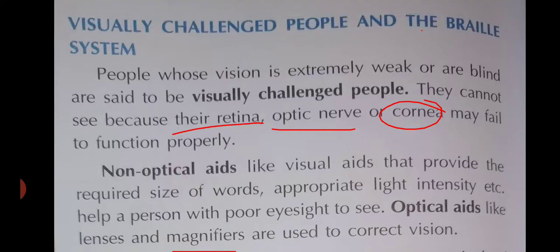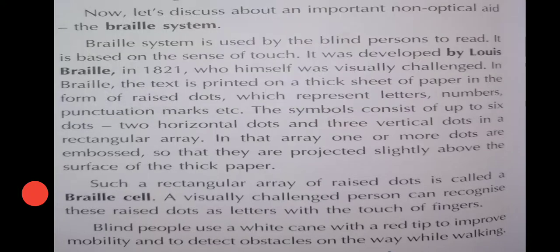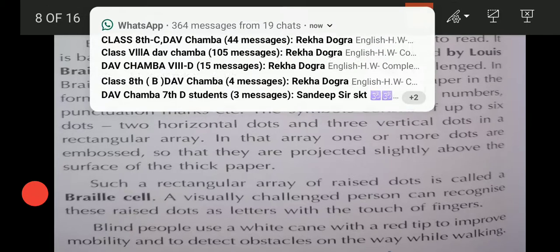Now let's discuss an important non-optical aid, the Braille system. The Braille system is used by a blind person to read, and it is based on the sense of touch.